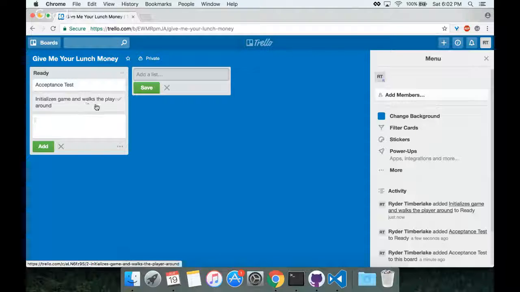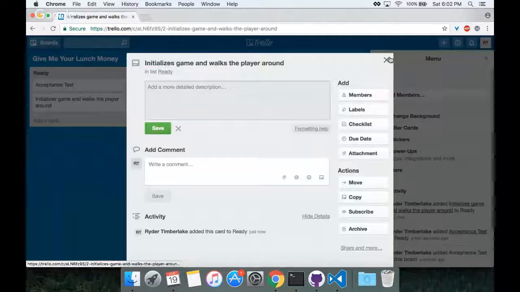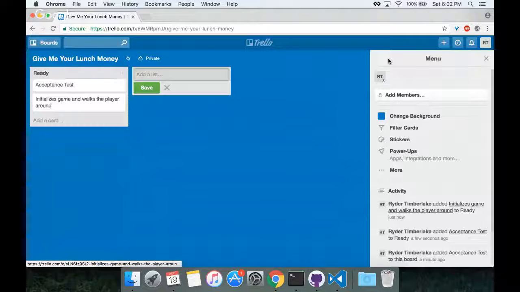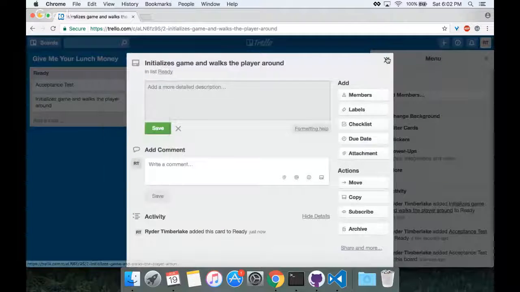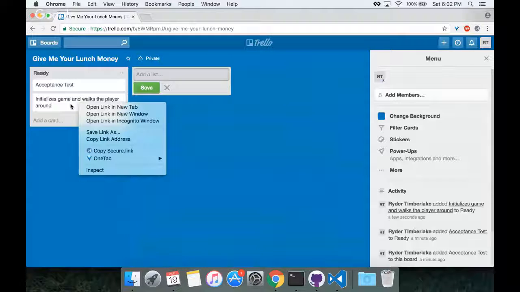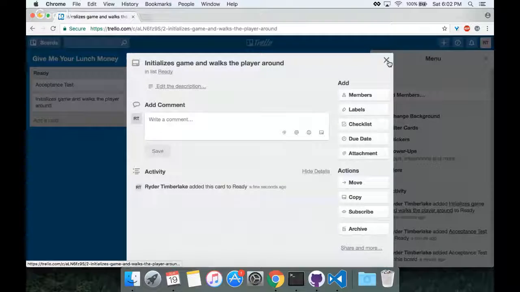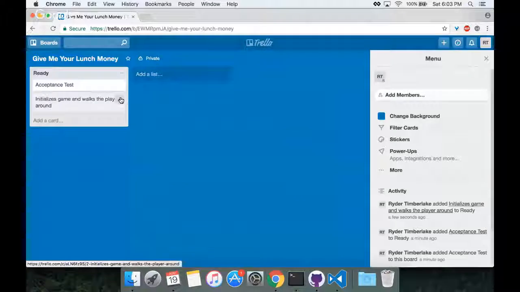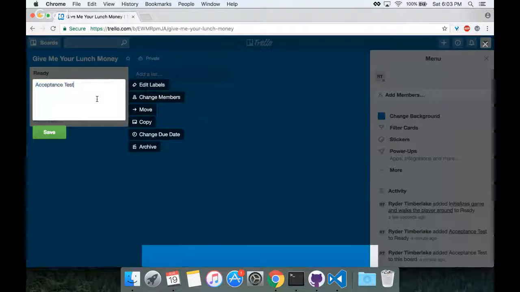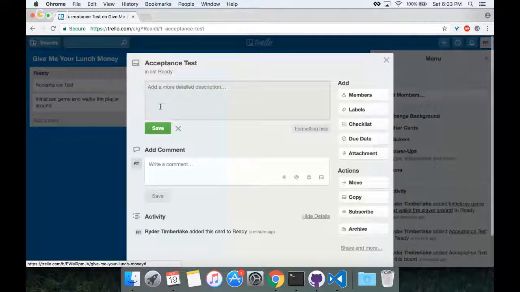Are these all different cards now? I am all for just diving into a thing. So sometimes I have not looked at a tool in a while. And Trello is, of course, not what we use at work. And yeah, sometimes I just make a fool of myself, and I'm more or less okay with it. Acceptance test. Oh my gosh.